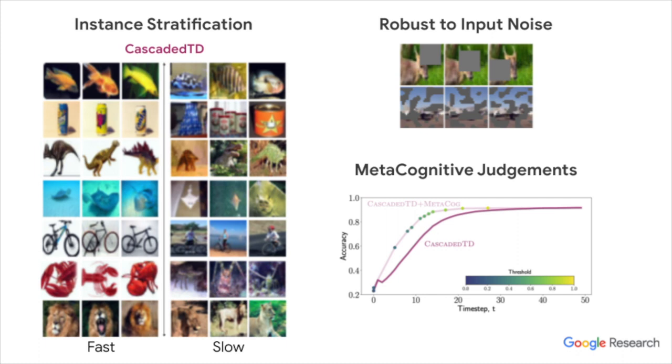We see this distinction between fast and slow in the cascaded TD model, but not in the cascaded standard model. The cascaded model has other nice properties as well, as it's more robust to time-varying input noise, and the temporal trace of outputs can be used to make what we call metacognitive judgments about the model's state, such as whether the input is out of distribution or when processing can be stopped.